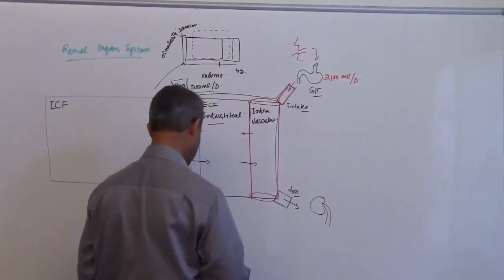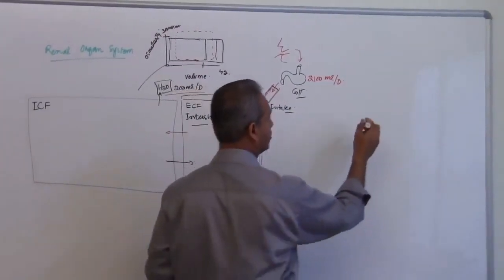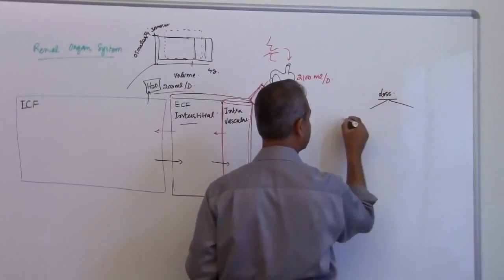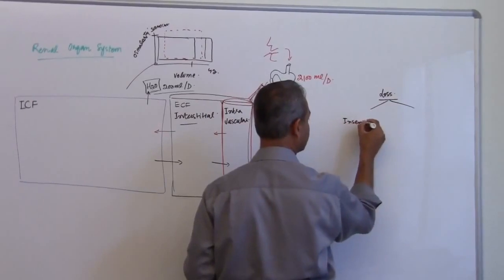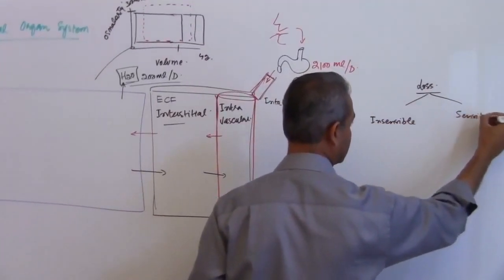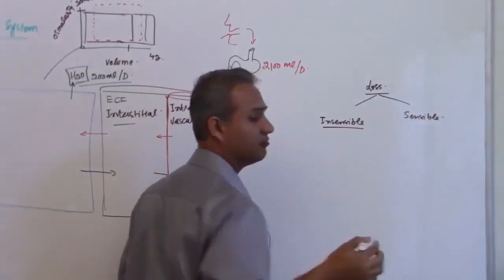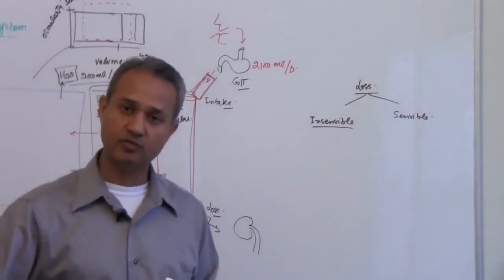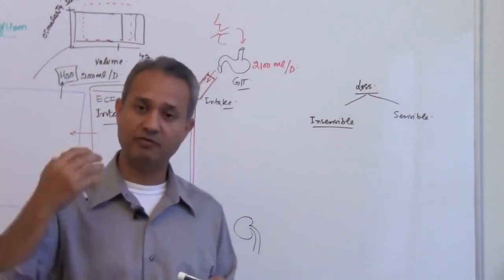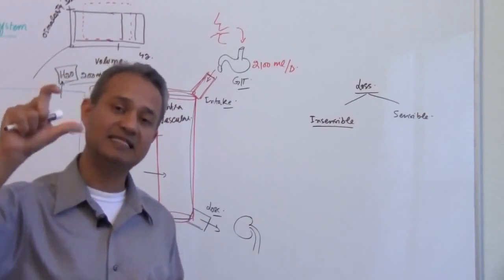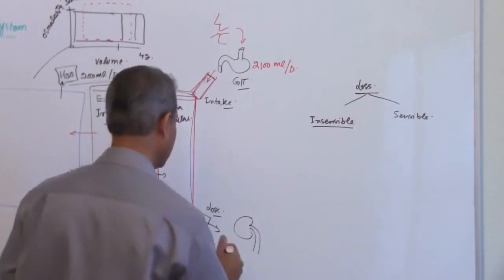So we say that the water loss is primarily of two types, insensible and sensible. Insensible means we cannot sense it. Water is getting lost, water is moving out of our body, but we cannot feel it, we are not aware of it, we cannot sense it. It is insensible water loss. So what is that loss?